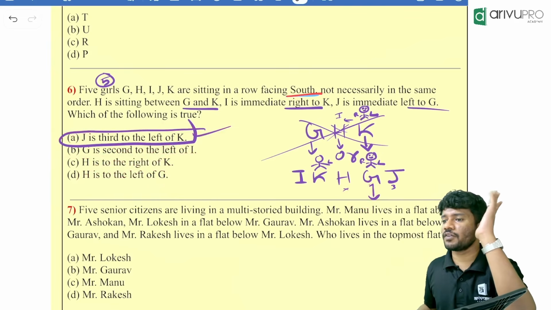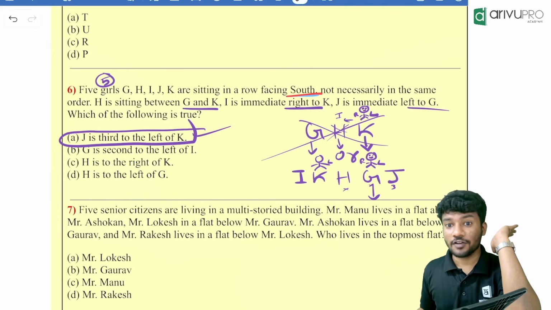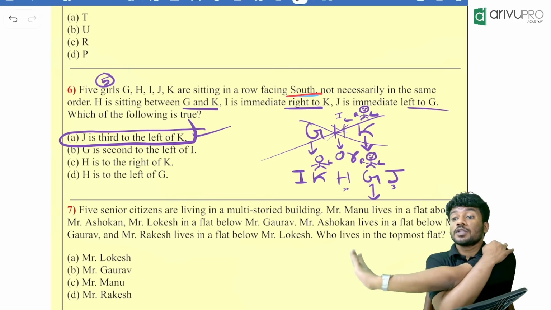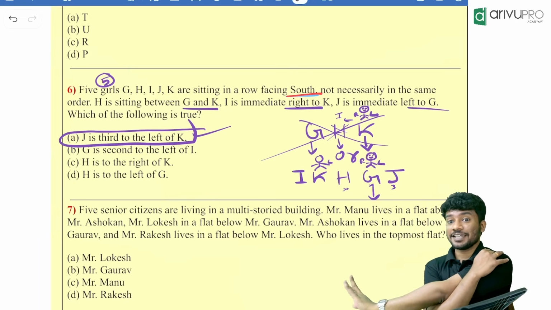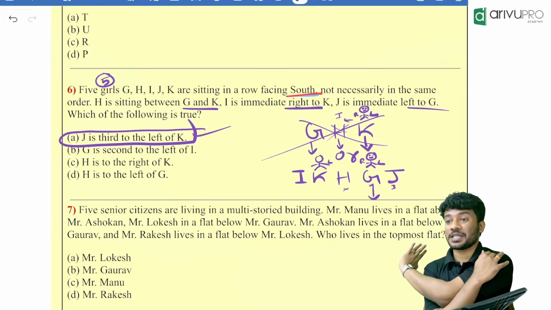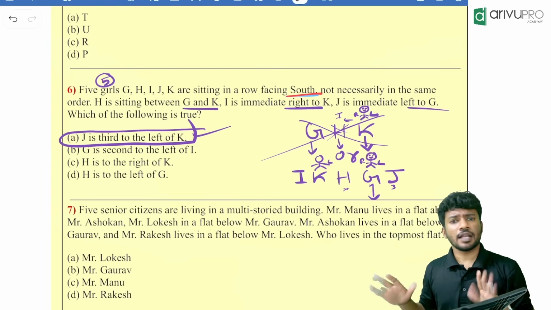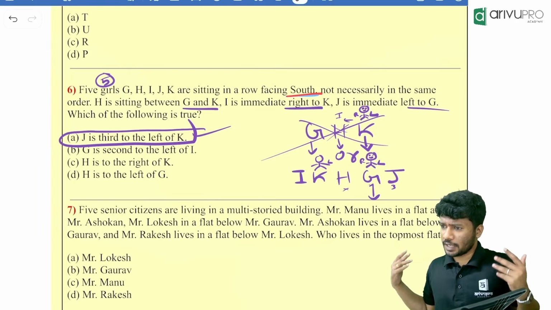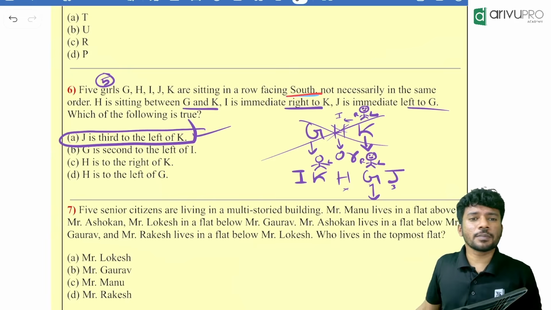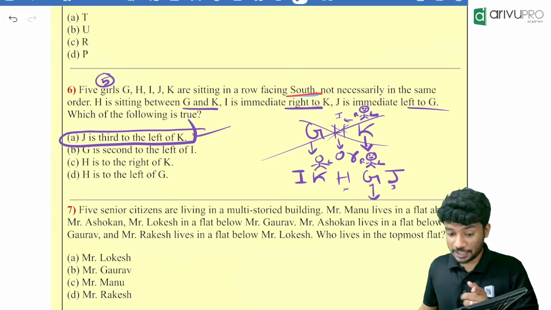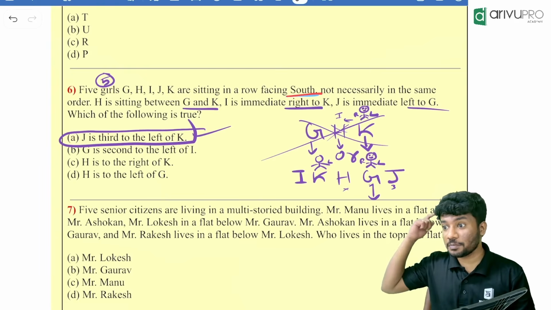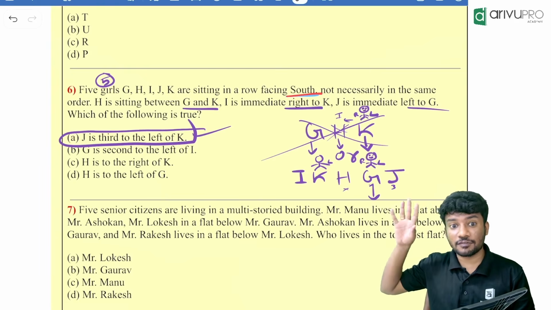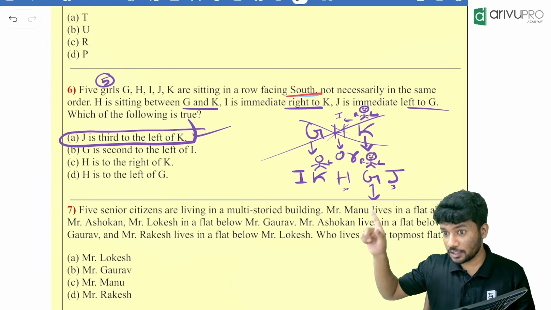I hope everyone understood this method. When they are looking towards south, remember, you can go wrong, because obviously you are doing all the questions with respect to facing north. If you do 90 or 92 questions facing north, and in between you get a question like they are looking towards south, then the left and right changes. Keep that in mind. Left of north and left of south are different.